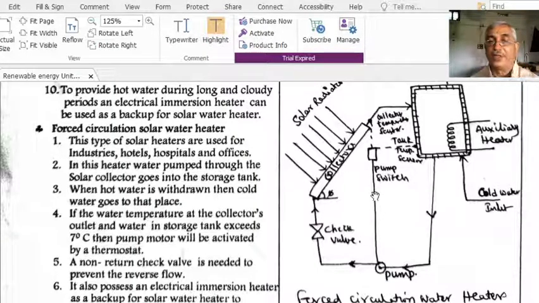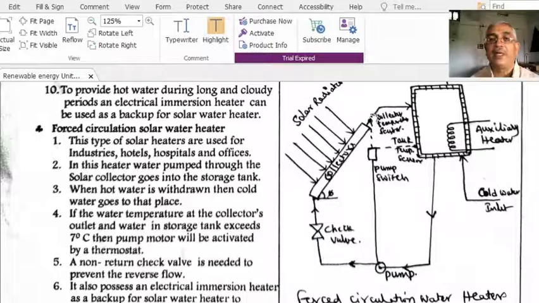This is the forcefully circulated hot water system. In this one, the hot water is sent by the pump and the cold water is allowed by the pump through a check valve, when the temperature difference between the hot water and cold water is more than 7 degrees centigrade or the required value, which is identified by means of a temperature sensor.